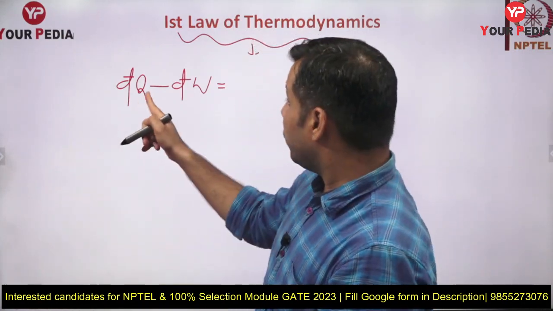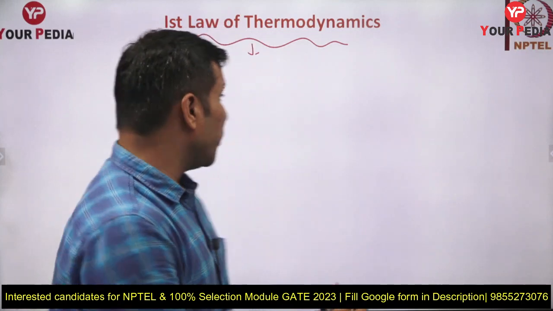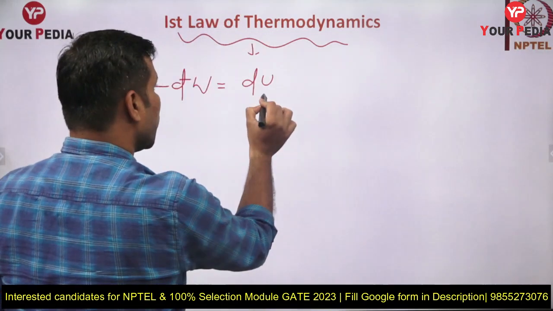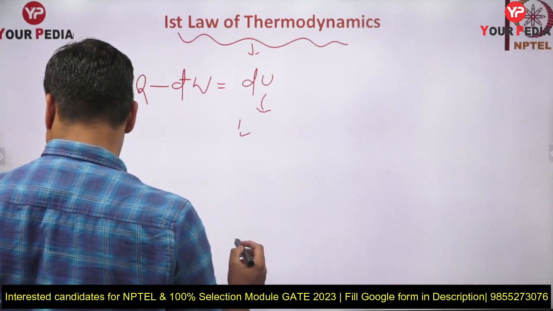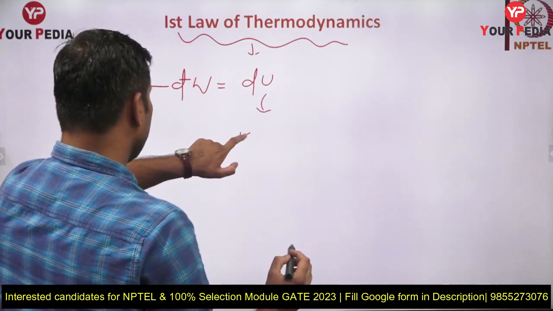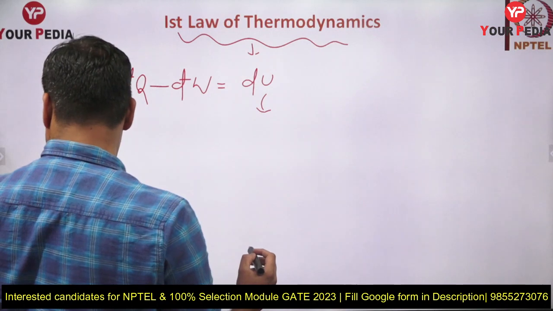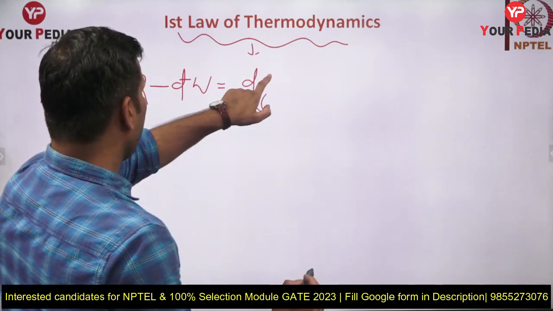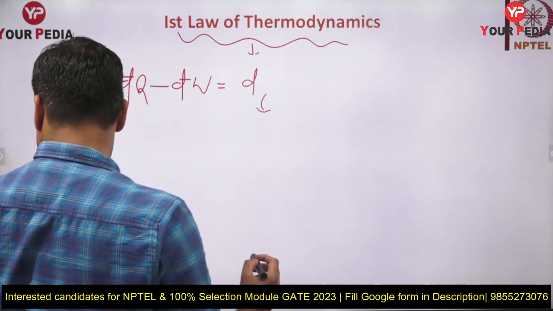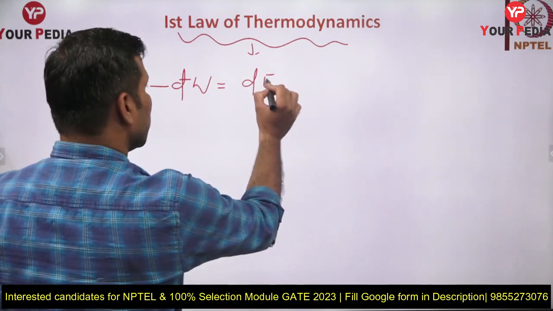That's why the difference dQ minus dW is given by dU, which is a property. This is the change in internal energy, and this is a property. Or you can write it as energy also, because the difference comes out depending on the end state only. So this is energy.